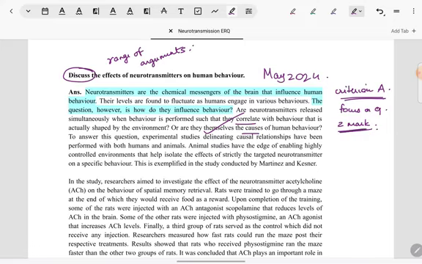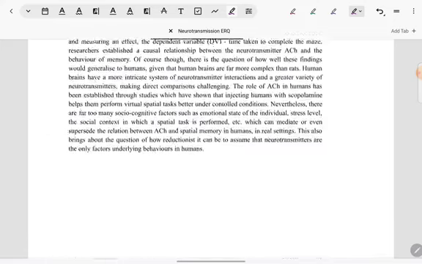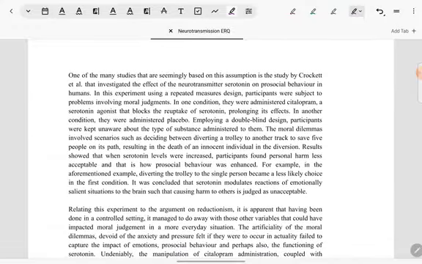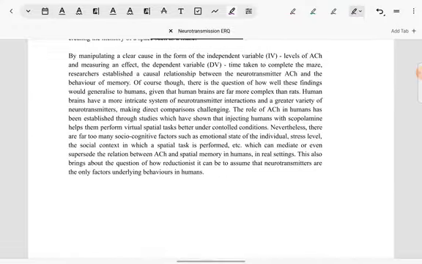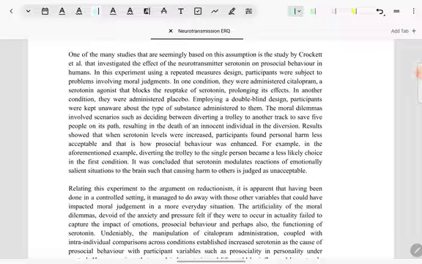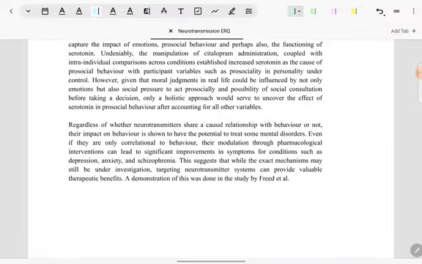Also, definitely the other arguments are given in other sections. Like for example, the next argument is identified at the end of paragraph 3. But again, that argument is relevant to the question asked. It is about whether looking at neurotransmitters and behaviors is reductionist. Similarly, the third argument is coming at the end of the next page, where the argument is about how neurotransmitters have the potential to treat mental disorders.